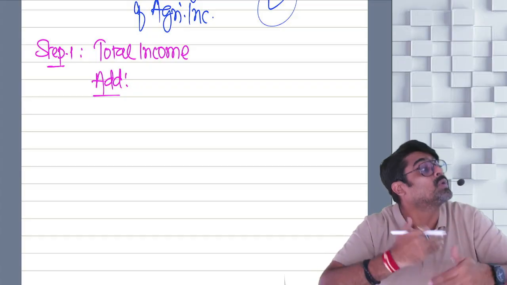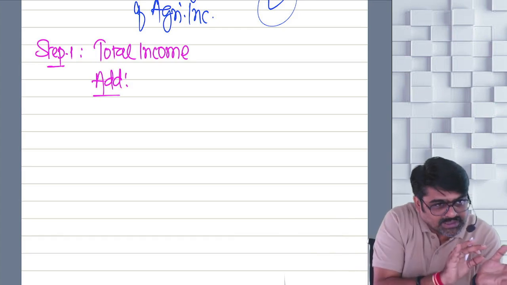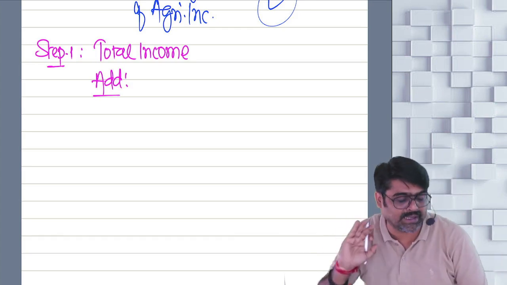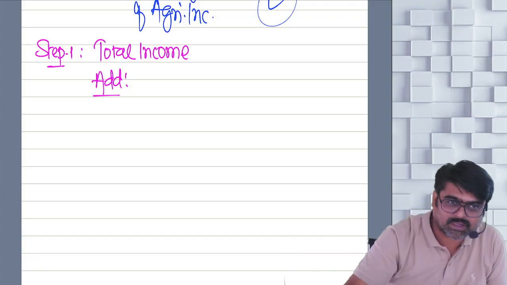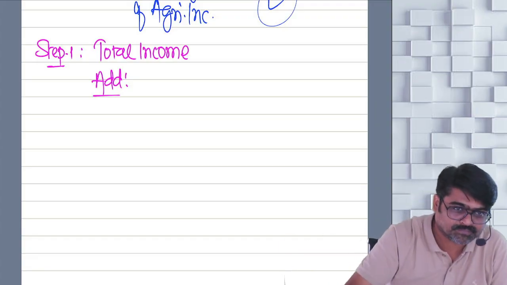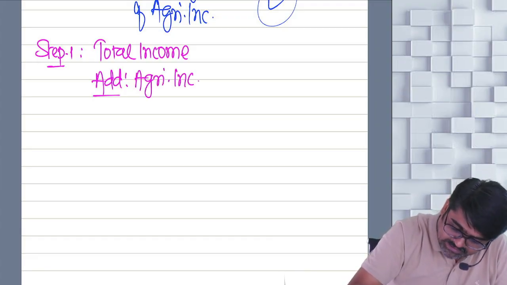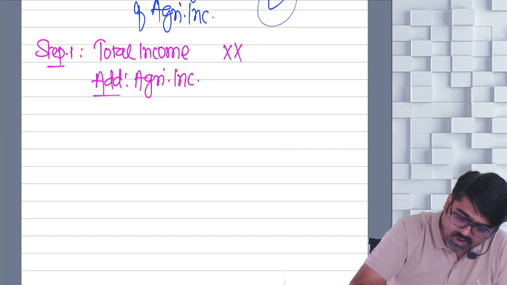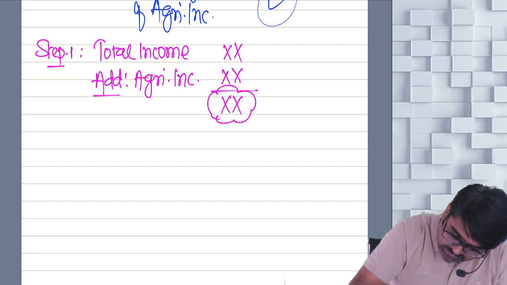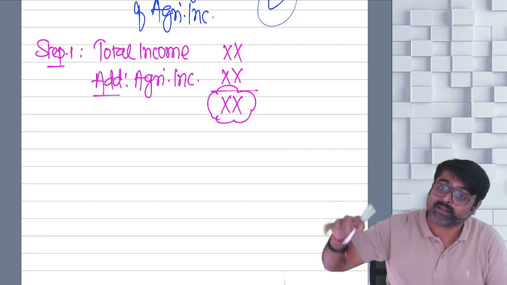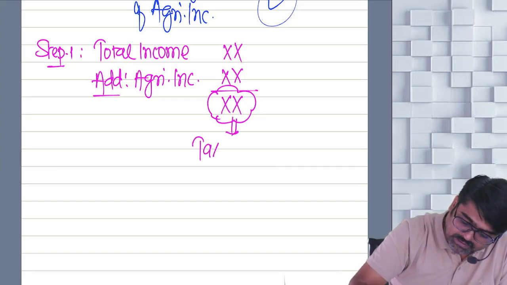So to calculate the tax at higher rates, first we will integrate the agriculture income in your total income. Take your total income and add the agricultural income which you have claimed exempt. Now add both of them. Assume that this was your total income, and on that total income calculate tax.